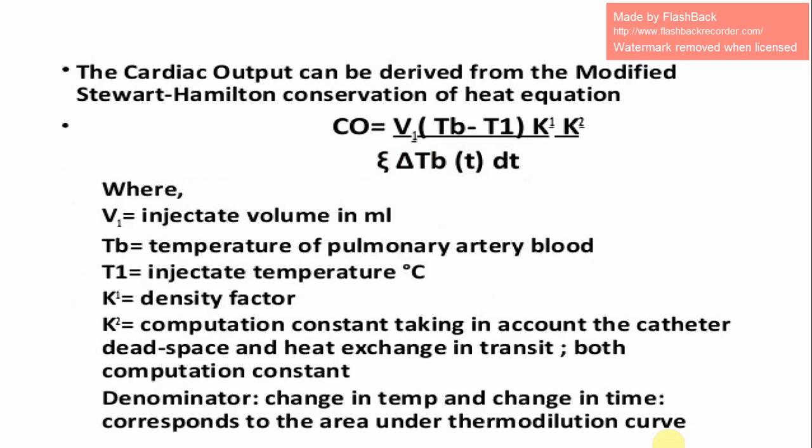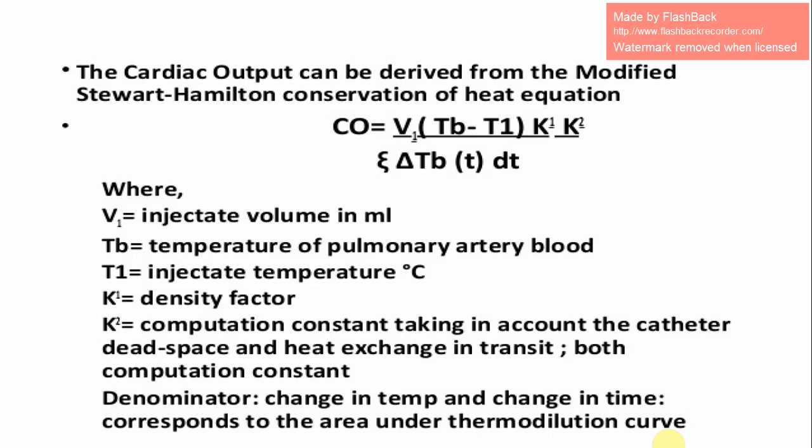Temperature change is minimal if there is a high blood flow, but temperature change is high if blood flow is low. The cardiac output can be derived from the modified Stewart-Hamilton conservation of heat equation. Cardiac output equals V1 (TB minus T1) K1 K2 divided by the integral of ΔTB(t) dt, where V1 is the injectate volume in ml, TB is the temperature of pulmonary artery blood, T1 is the injectate temperature, 0 degrees centigrade, K1 is the density factor, and K2 is the computation constant taking into account the catheter dead space and heat exchange in transit.